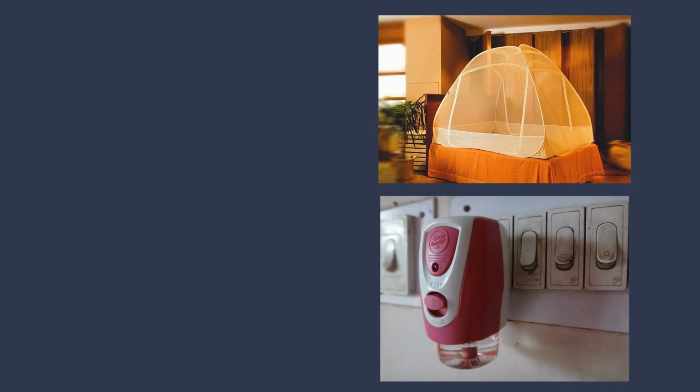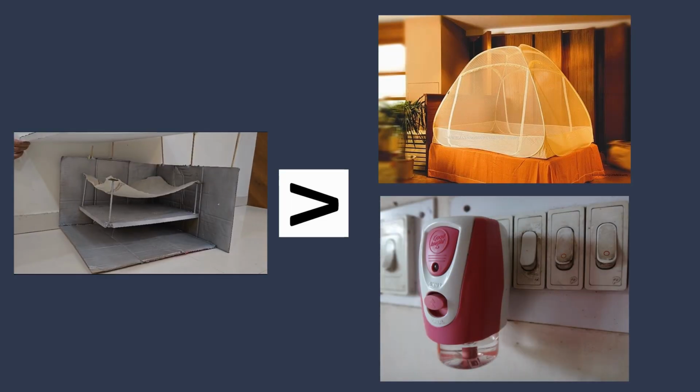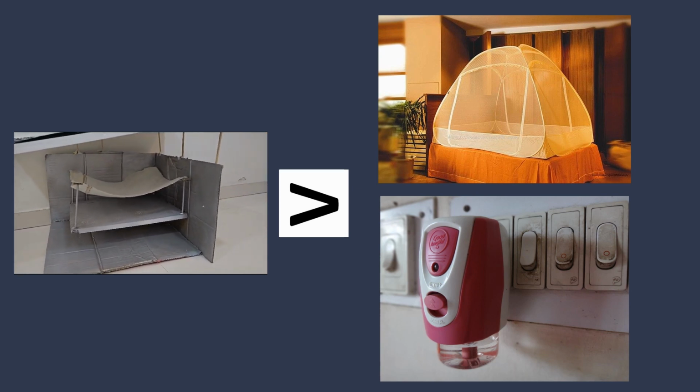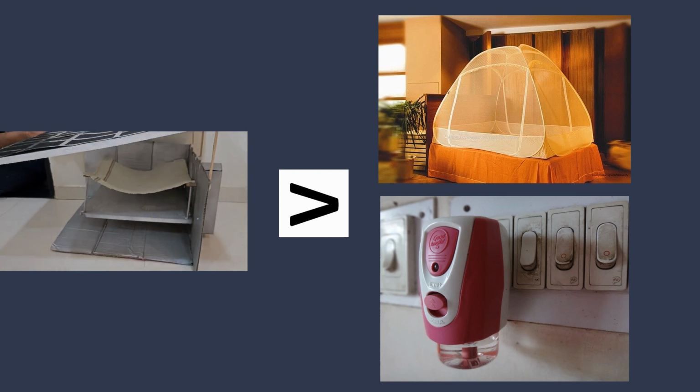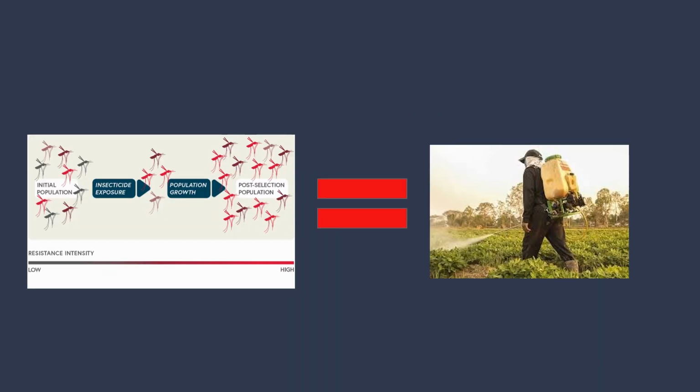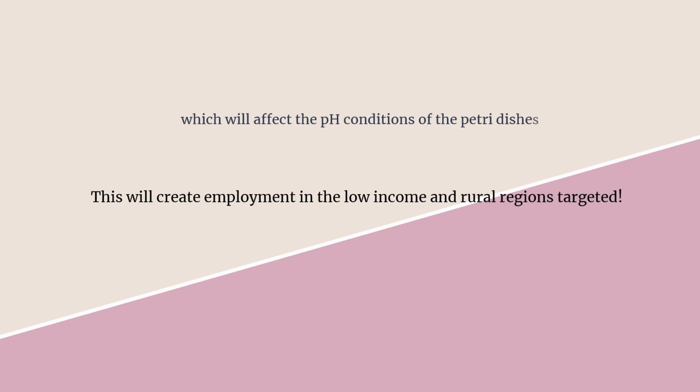Our solution is more effective than current alternatives such as mosquito nets and repellents because they are less efficient, less environmentally conscious, and have a smaller radius. Also, our solution removes the risk of insecticide resistance, a growing concern associated with conventional mosquito control insecticides such as permethrin. Our machine will be maintained every month to prevent the buildup of isovaleric acid and detritus of dead mosquitoes.